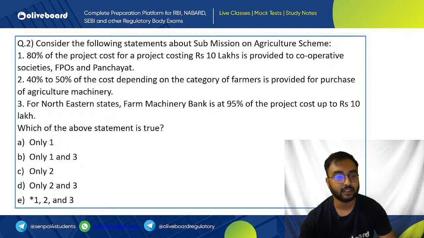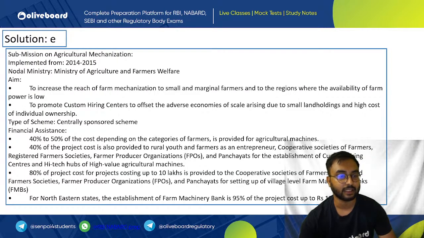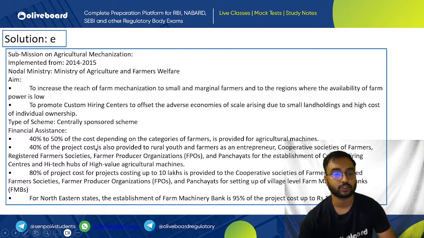So the answer is pretty clear here again. These statements are about SMAM, that is Submission on Agriculture Mechanization. This is the scheme, and all three statements are correct here. So E is the correct answer. If you see, 80% project cost for each project up to 10 lakh rupees would be provided, and 80% project cost would be looked after in this scheme. 40 to 50% of the cost would be provided depending on the categories of the farmer, and 40% project cost is also provided to rural youth and farmers as entrepreneurs. This also includes organizations like cooperative societies, FPOs, etc.